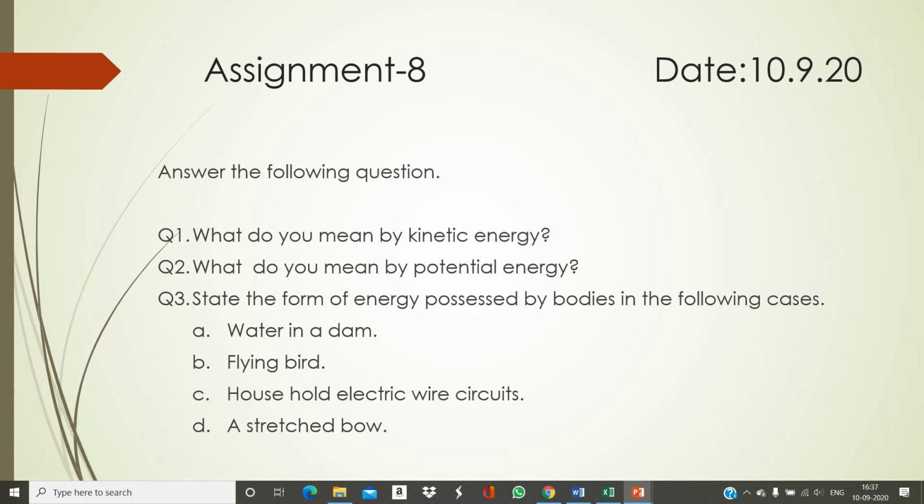State the form of energy possessed by bodies in the following cases. Number A, water in a dam. What type of energy does water possess in a dam? Number B, a flying bird. What type of energy does a flying bird possess? Number C, household electric wire circuits. What type of energy do those household wire circuits possess? Number D, a stretched bow. So these are your questions, boys, based on today's learning.